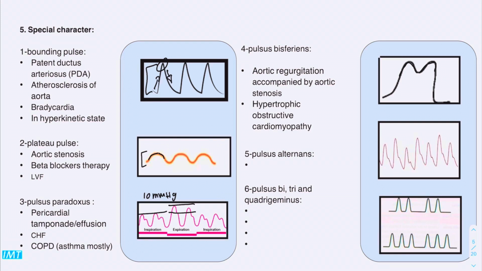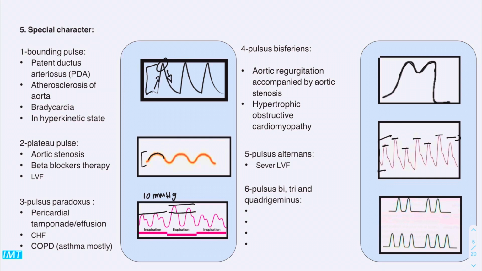Next, we have the alternating pulse, or pulsus alternans, which goes low, high, low, high, low, high, etc., by the aspect of the volume. We can see this type in severe left ventricular failure. Next special pulse is bigeminy, trigeminy, and quadrigeminy.